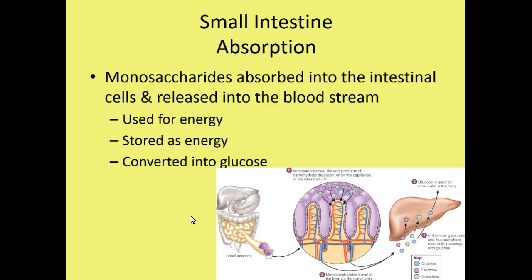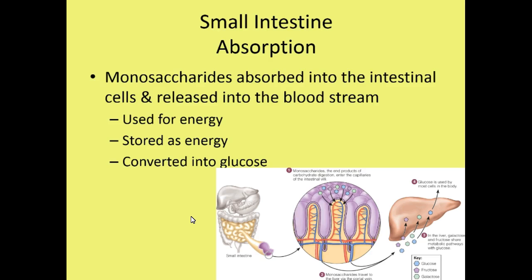Once these are absorbed into the intestinal cells, they'll then be released into the bloodstream. They can be used for immediate energy by the cells within our body. They can be stored as energy, or for instance, the fructose and galactose will eventually be converted into glucose to be used as energy or stored as energy within the body.